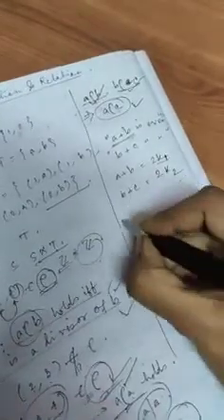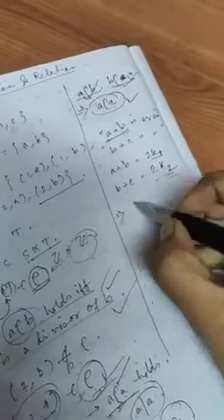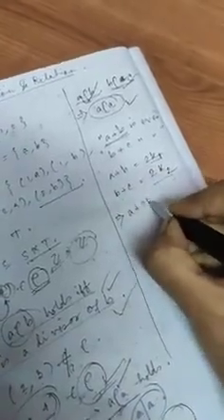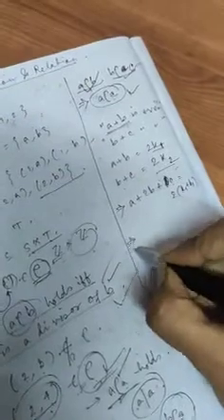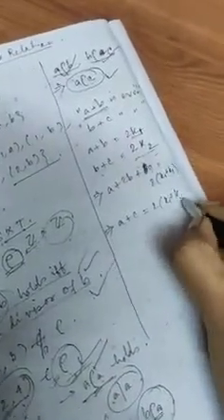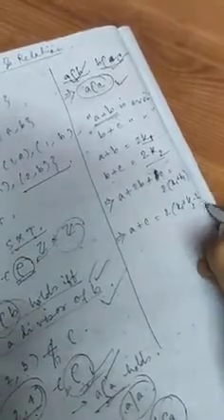Now add these two, it will become A plus 2B plus C equals 2 into k1 plus k2. That is A plus C equals 2 into k1 plus k2 minus B.